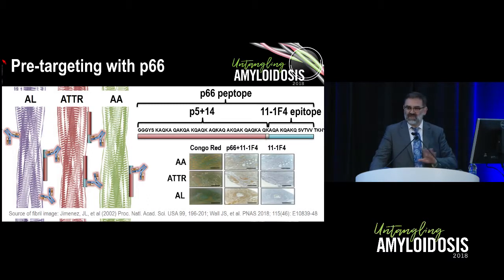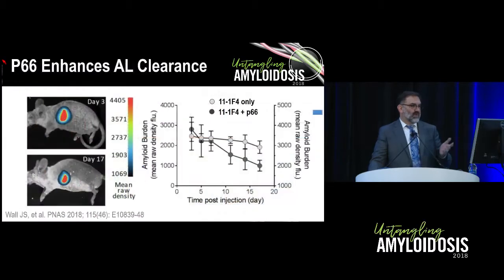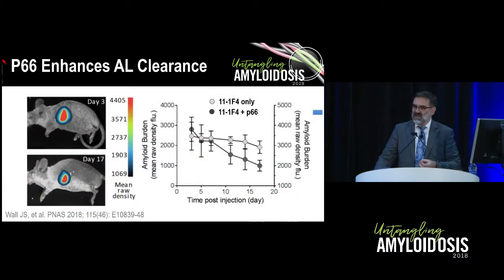And just to prove that this actually does work, we have tissue samples of a patient with AA amyloid deposits, transthyretin amyloid deposits, and then an AL amyloid deposit without particularly good binding to Cal-101, and we see that we are able to cause binding of the antibody to the AA and transthyretin deposits and enhance binding to AL. What would it mean to enhance the binding in AL amyloidosis?